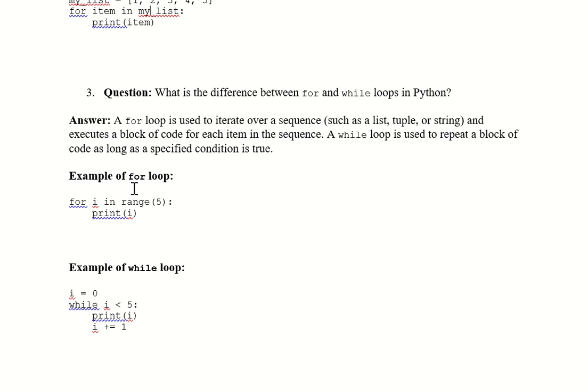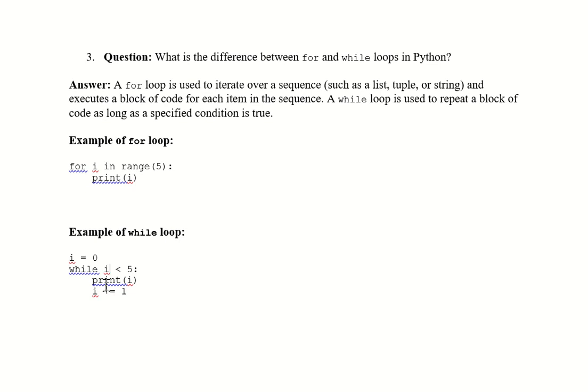The for loop is used over a list and it will execute for each item, and here the condition is checked whether it is true or false. Until the condition is true, it will repeat the block. Until the items are over, it will repeat the block in for. Okay, the main difference is that the number of items is checked in the for loop and the condition is checked in the while loop. This is the major difference.